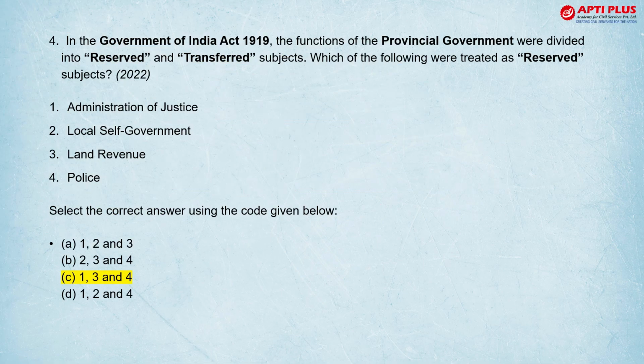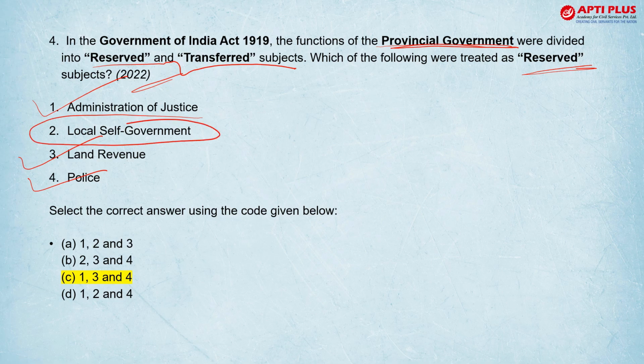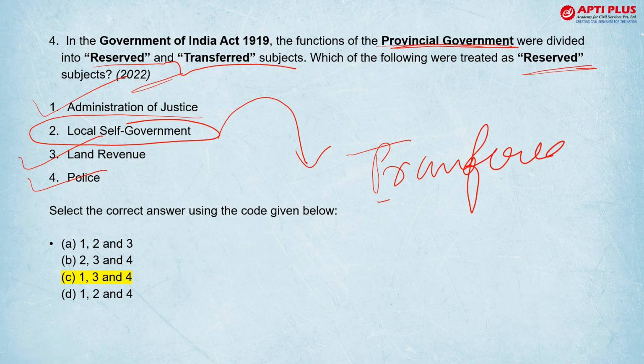Next is, in Government of India Act 1919, functions of the provincial government were divided into reserved and transferred subjects. Which of the following were called reserved subjects? This was asked in 2022. And your answer is 1, 3 and 4. Local self-government was transferred into the hands of provincial governments. However, they were part of transferred subjects, not reserved subjects.